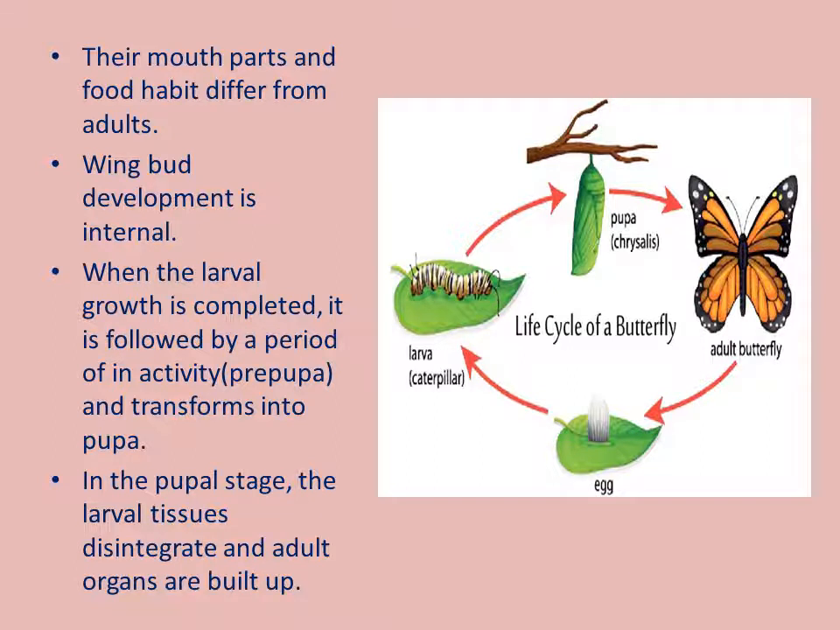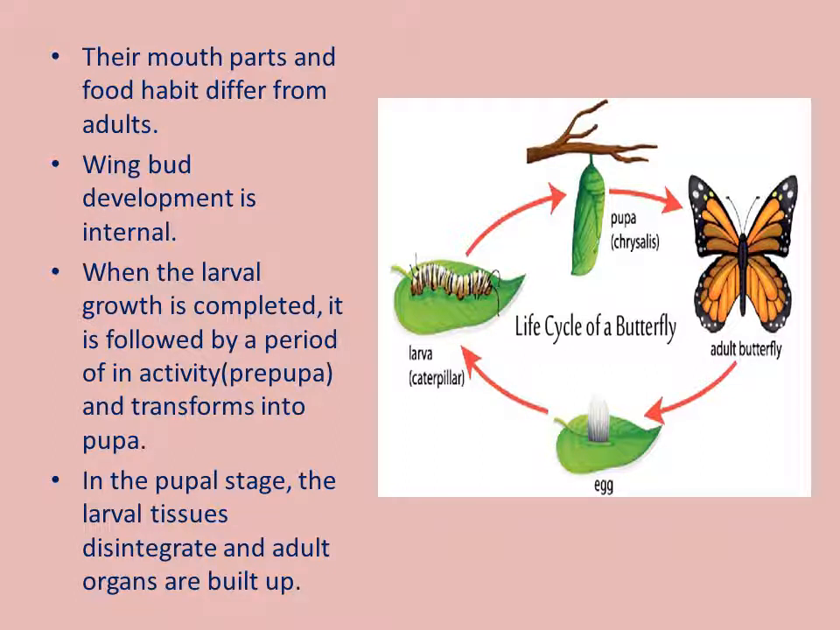Wing bud development is internal. When the larval growth is completed, it is followed by a period of inactivity, that is the prepupal instar, which transforms into a pupa. Now, I just forgot to tell you all earlier that wing bud development is internal.